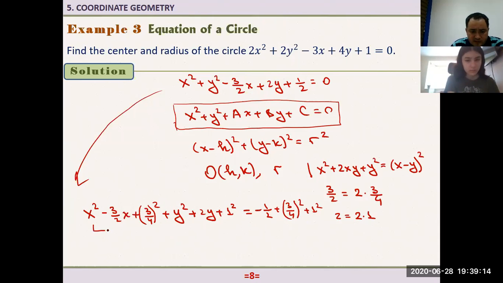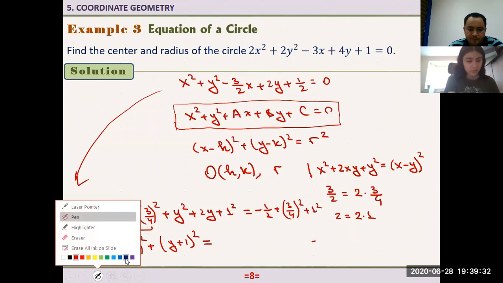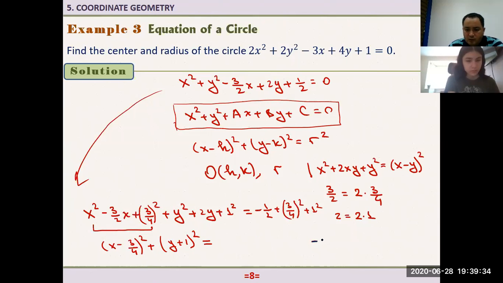Now, you'll see this thing gives us x minus 3 over 4 squared plus this expression gives us y plus 1 squared. On the right hand side, if we just simplify this, minus 1 over 2 plus 9 over 16 plus 1, right?